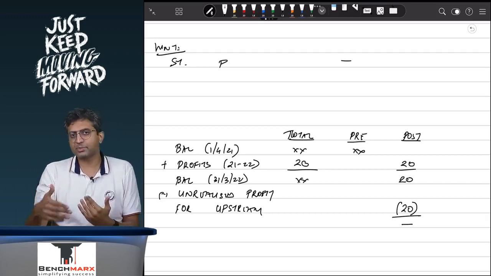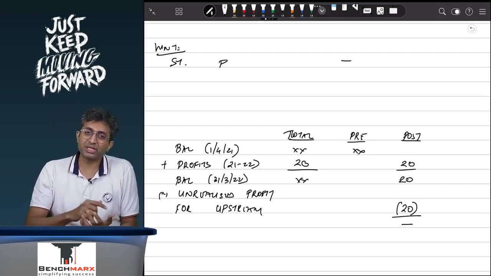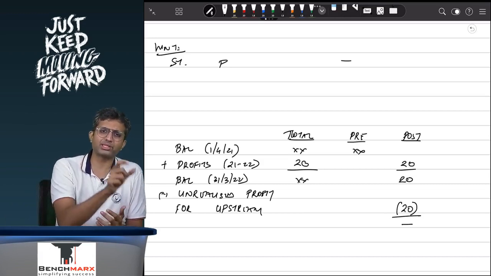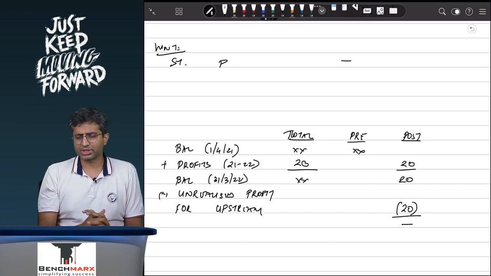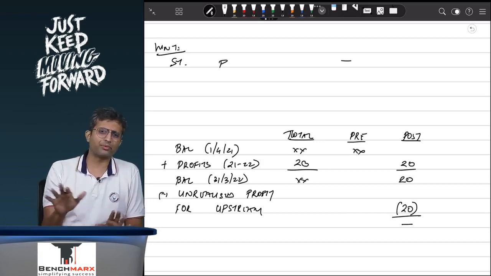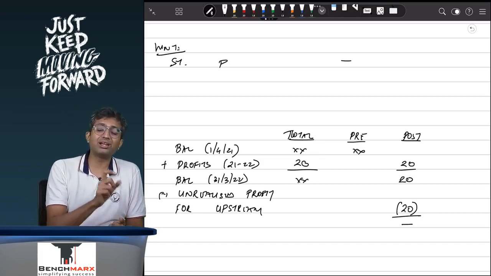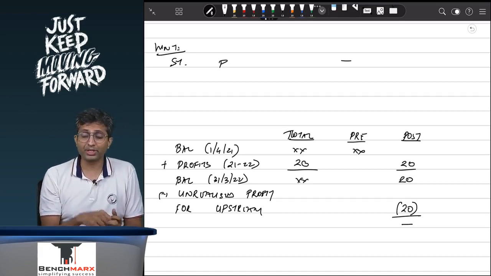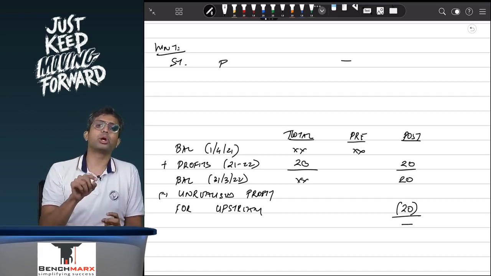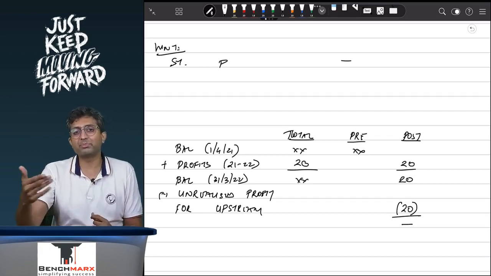However, inventory subsequently does not get depreciated, but PPE can get depreciated. It might happen that the parent sells goods to the subsidiary, the subsidiary is unable to sell it to outsiders, so you eliminate 20 rupees of profit and that's it. However, if the parent is selling PPE to the subsidiary, then the parent has recorded a 20 rupee profit. The subsidiary has recorded the PPE at 120, but that PPE of 120 will be depreciated.